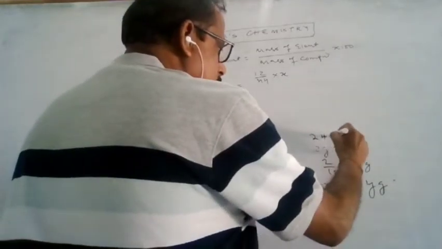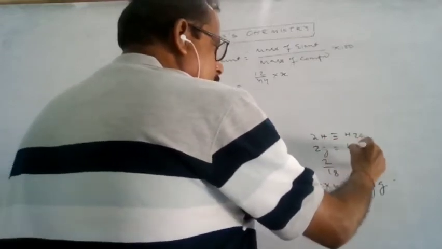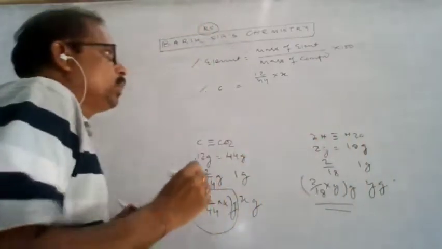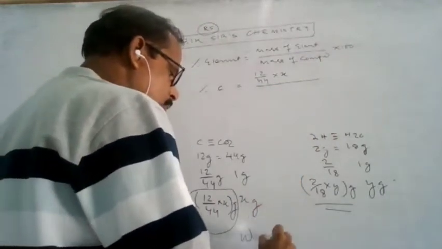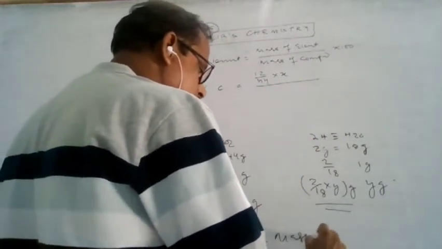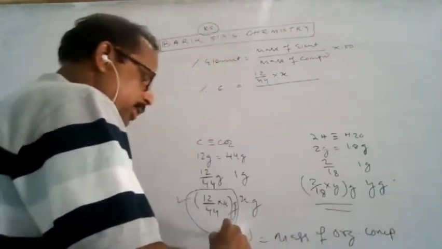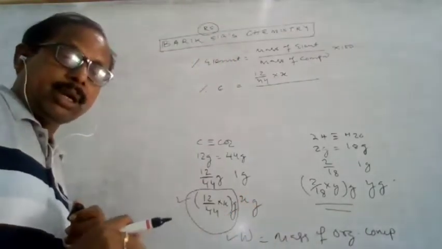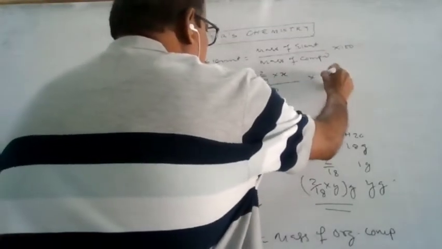The hydrogen is converted to water. So the mass of the organic compound, how much? W is the mass of the organic compound. Always it is W. You remember, I will not repeat it again. W is the mass of the organic compound, into 100.